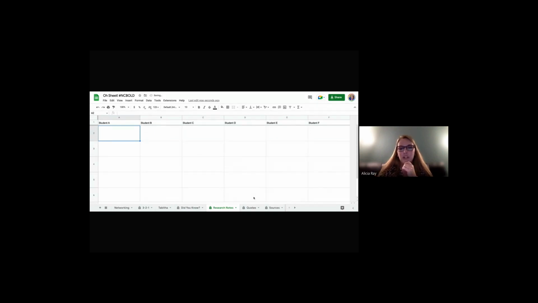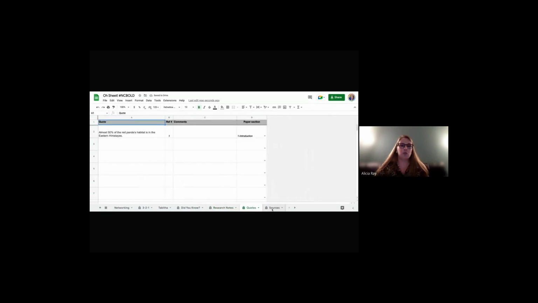All right, so moving on to quotes and sources. These are two of my favorite ways to use Google Sheets when I'm thinking about traditional research. So this is where I'm thinking about doing a research paper. Students are going and looking online. They're putting quotes into their own words, paraphrasing. They're trying to figure out what their outline's going to look like and so forth. Very, very traditional research, okay?